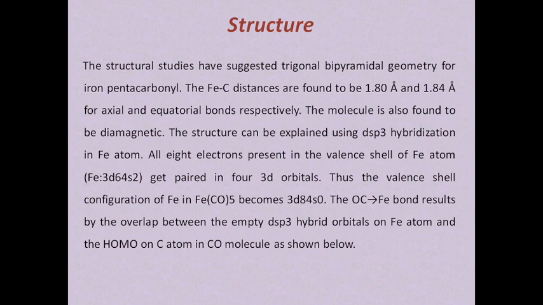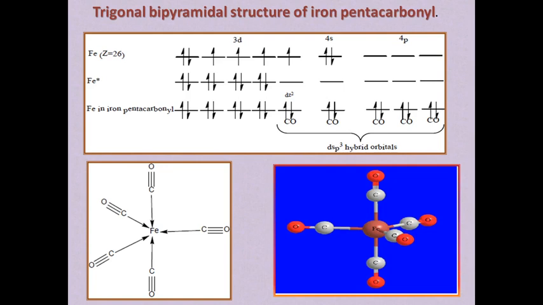The structure can be explained using dsp3 hybridization in iron atom. All 8 electrons present in the valence shell of iron atom, 3d6 4s2, get paired in 4 3d orbitals. Thus the valence shell configuration of iron in FeCO5 becomes 3d8 4s0. It can be explained in detail in this structure.